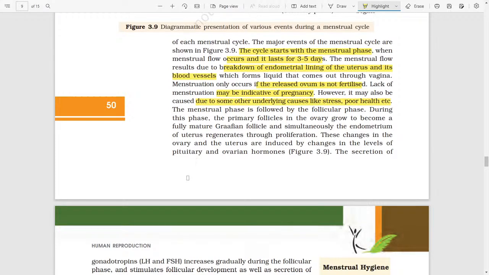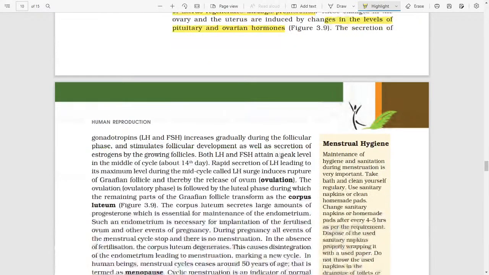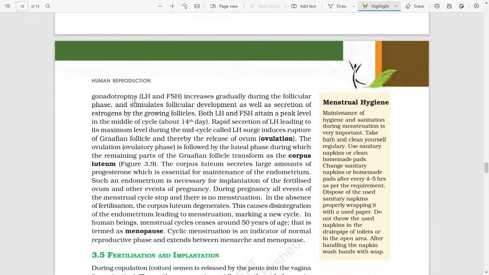The menstrual phase is followed by the follicular phase. During this phase, the primary follicle in the ovary grows to become a fully mature Graafian follicle, and simultaneously the endometrium of the uterus regenerates through proliferation. These changes in the ovary and the uterus are induced by changes in the levels of pituitary and ovarian hormones.